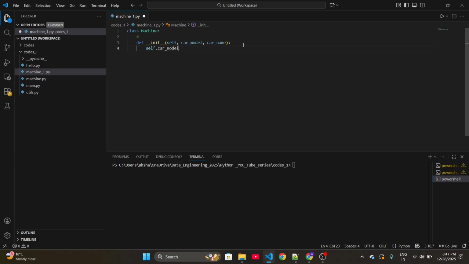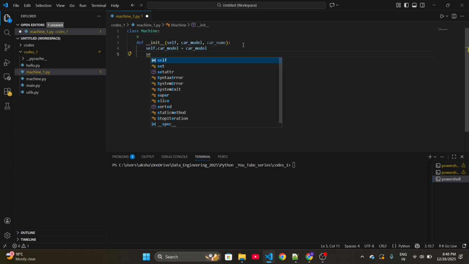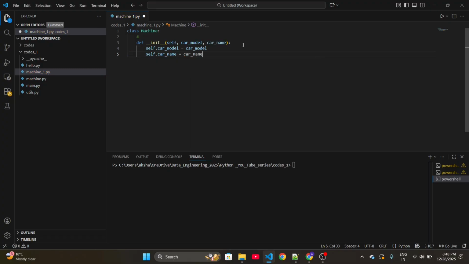Now what is this self? Let me explain that. Let me complete this method quickly. Car name equal to car name. This is a special method specific to a class, known as the constructor. It accepts attributes sent while creating an object. So while creating an object, we'll send some input for that object. It accepts those attributes and stores them in self.